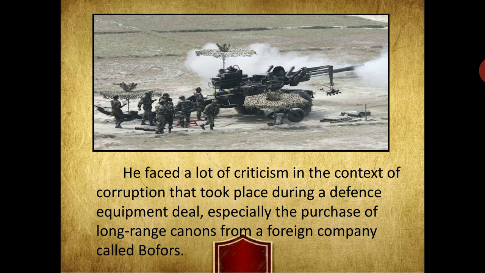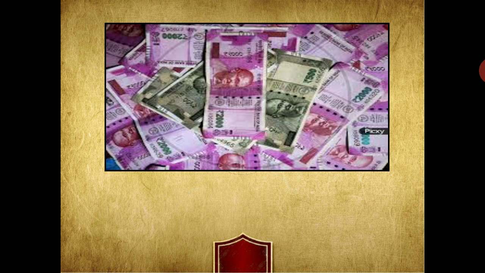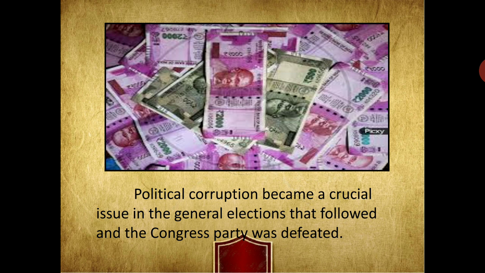Due to that, he faced a lot of criticism over corruption in a defense equipment deal, especially the purchase of long-range cannons from a foreign company called Bofors. Political corruption became a crucial issue in the general election that followed, and the Congress party was again defeated.